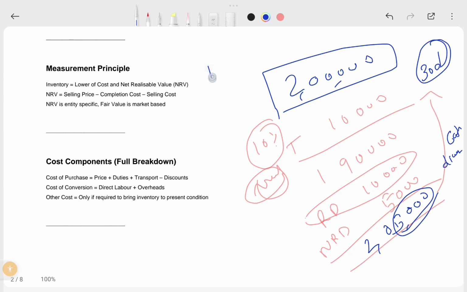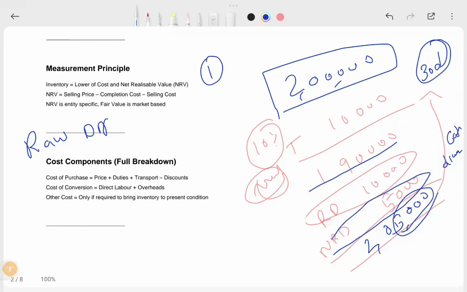See, on day one, on purchasing of this while paying, I will account like this. First of all, what is my raw material? Raw material debit account. This is our cost, and this is non-refundable duty. This we need to add to our inventory, right? This is the total cost. 1,95,000 is debit, plus to creditor you need to pay this side. So this refundable duty is there, but this is input credit debit. Input credit, either GST, IGST, or VAT if you are an old guy.